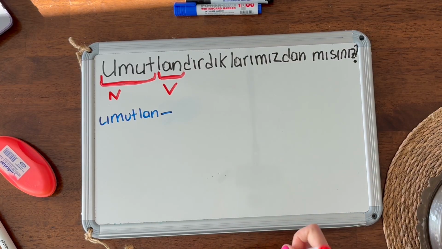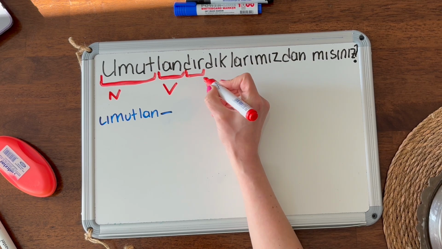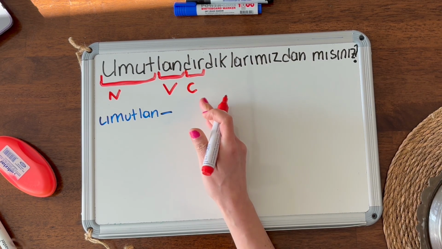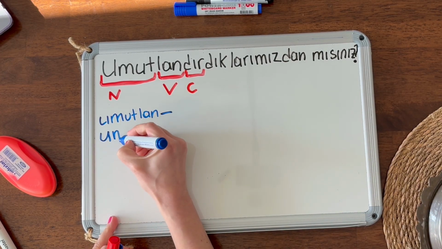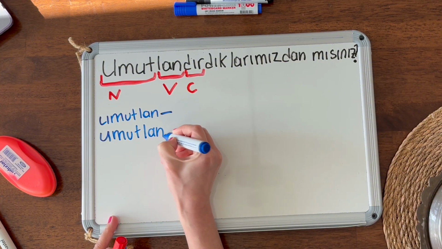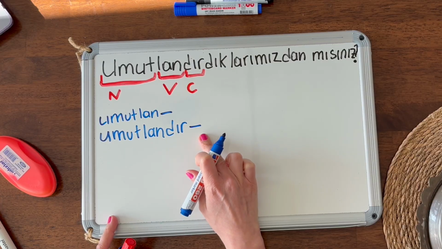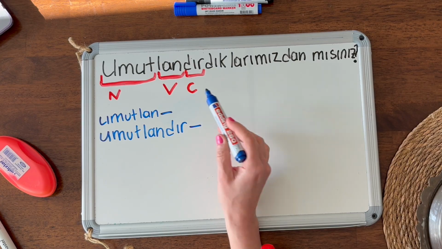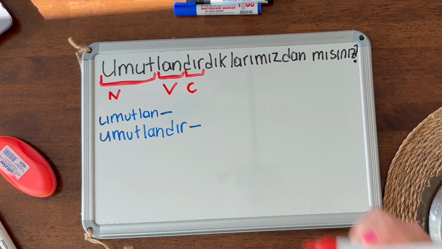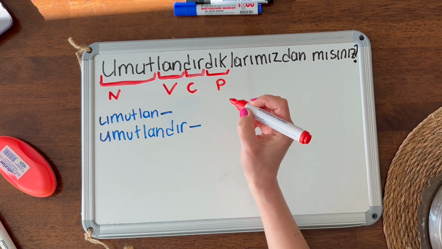And next, what we have, umutlandır. This makes it a causative, okay? Causative, umutlandır. This means make someone hopeful. Umutlandırmak, to make someone hopeful. A noun, a verb, and now this is the causative. And next, we have dık here. Dık. This is the participle, okay?